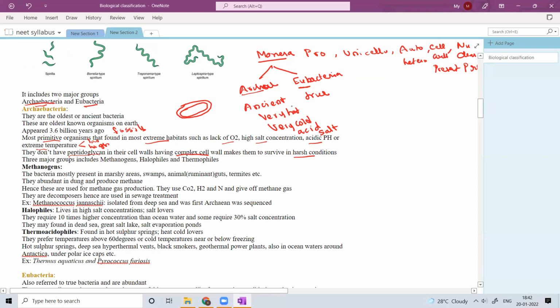So here the archaebacteria is again divided into three groups, based on the mode of nutrition.